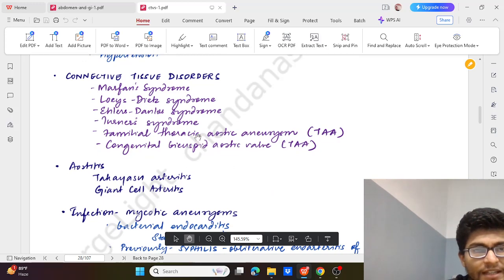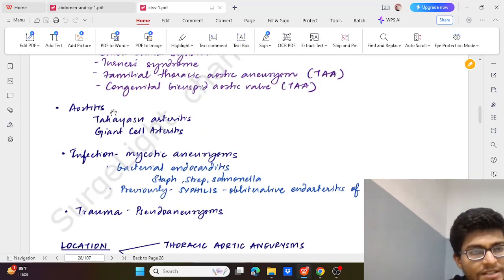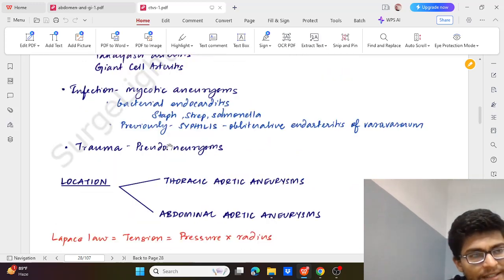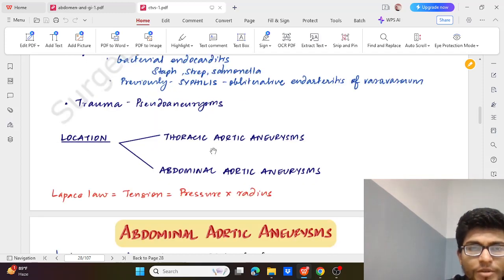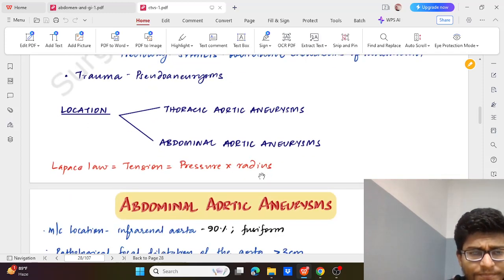So these are some of the connective tissue disorders. Then aortitis could be due to Takayasu or giant cell. Infections that could be mycotic, fungal, bacterial endocarditis through staph, strepto, salmonella, and previously syphilis also caused this. Trauma, that is pseudoaneurysm. Location could be thoracic or abdominal.